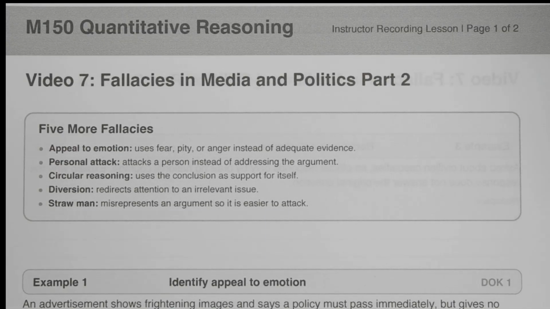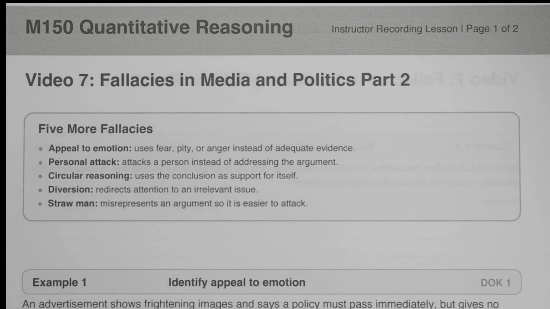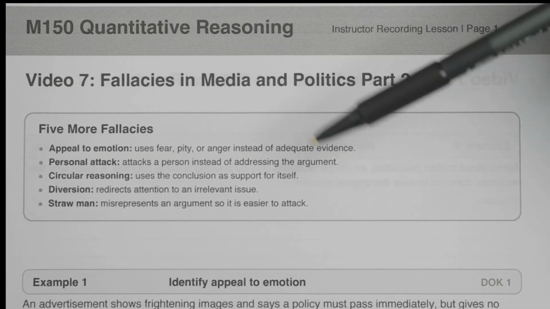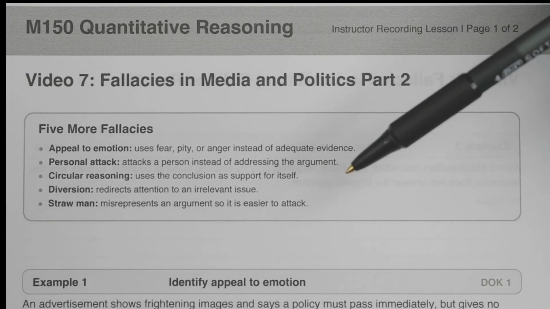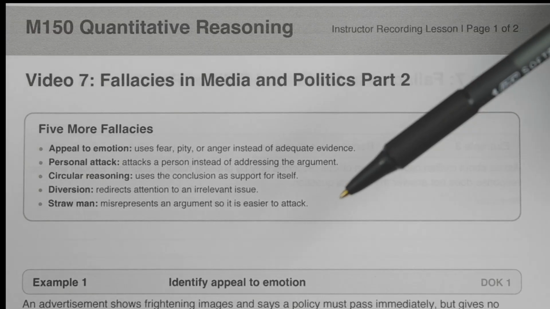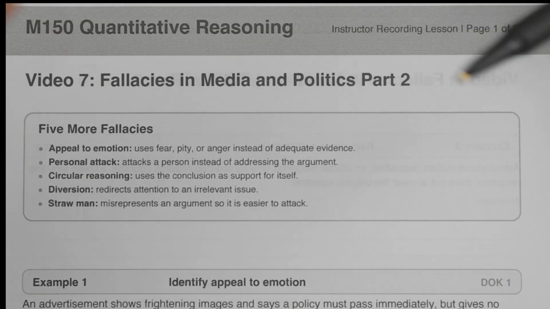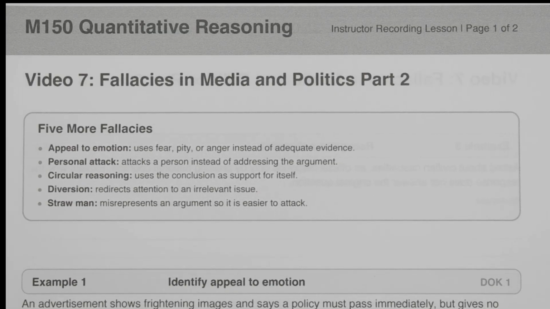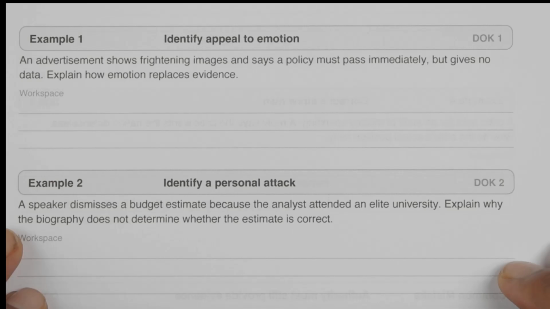In the previous video, we looked at 5 common fallacies: appeal to popularity, false cause, appeal to ignorance, hasty generalization, and limited choice. Today, we're going to continue with 5 more reasoning errors. And these reasoning errors appear frequently in media, advertising, politics, social media, you name it, just like the other 5 as well. Okay, let's jump right in, and then we'll review them at the end.